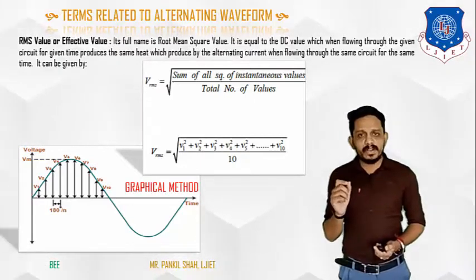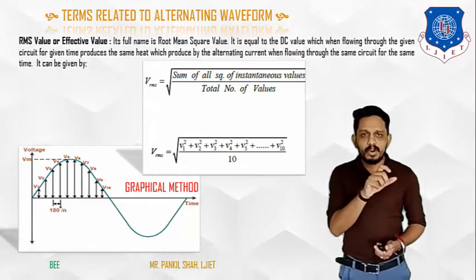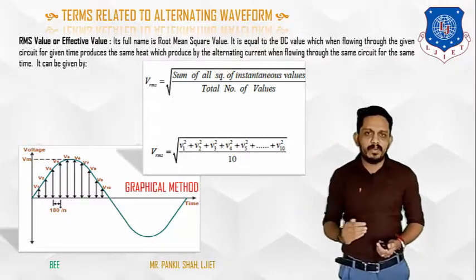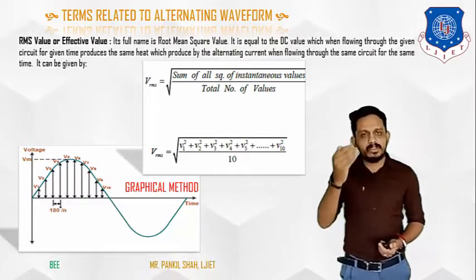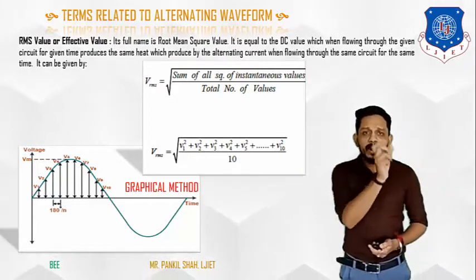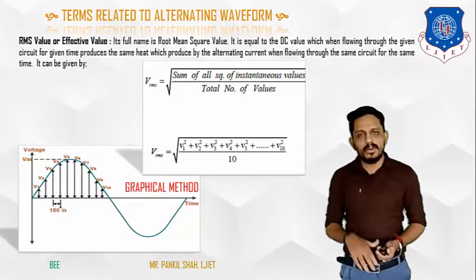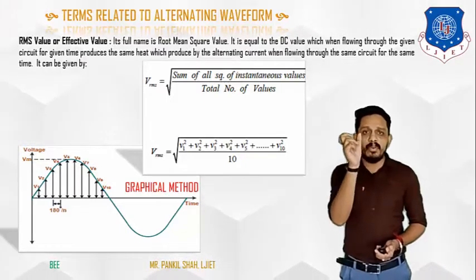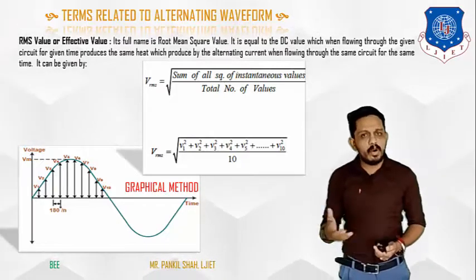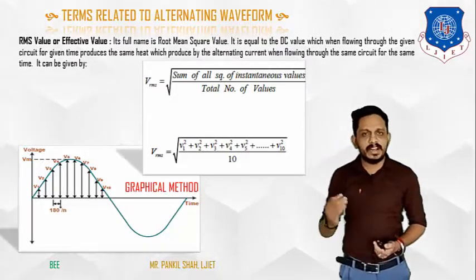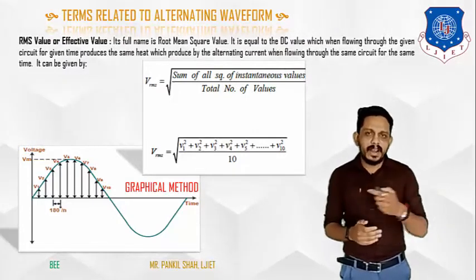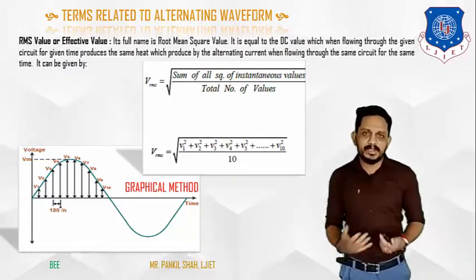So what you have to do is, first, root mean square. First you square each component, like V1 square, V2 square, V3 square up to V10 square. Root mean square, you have done the square of all the components. Now you have to take the mean, that is the average of those square terms. So how can we take the average of those square terms? That is V1 square plus V2 square plus V3 square and so on up to V10 square.